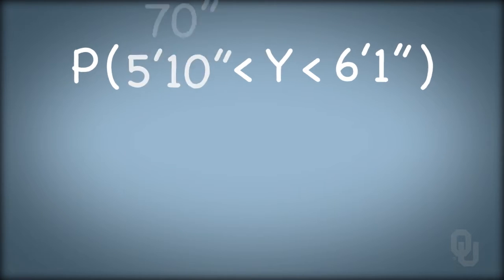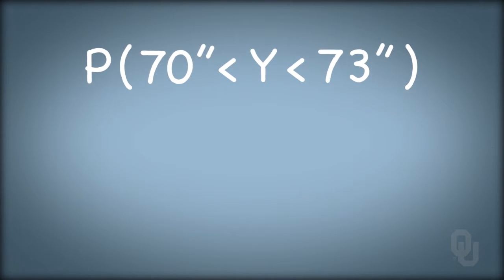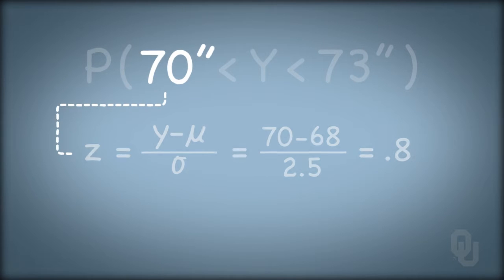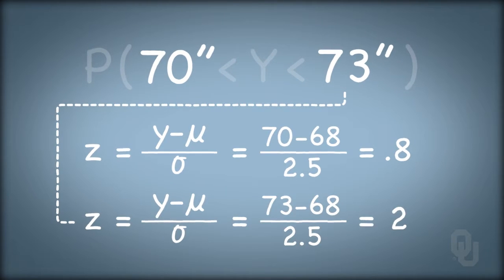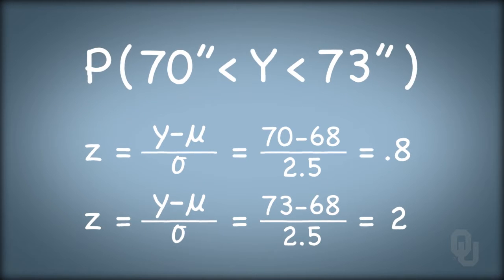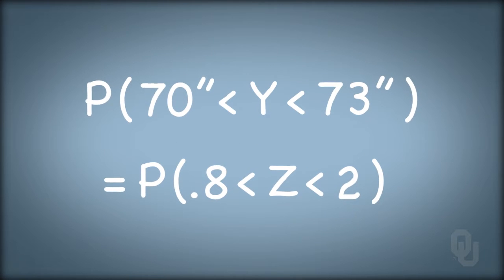So how do we find a probability of an interval of a normally distributed random variable? Say we want to know the probability that the height of a person is between 5'10" and 6'1", or between 70 and 73 inches. We convert these values on the y-axis to z-scores on the z-axis. The lower bound on the interval would be 70 minus 68 divided by 2.5, or 0.8. And the upper bound on the interval would be 73 minus 68 divided by 2.5, or 2. The probability that y lies between 70 and 73 inches is equivalent to the probability that z lies between 0.8 and 2. Again, the z-score takes away the units of the original normally distributed random variable.